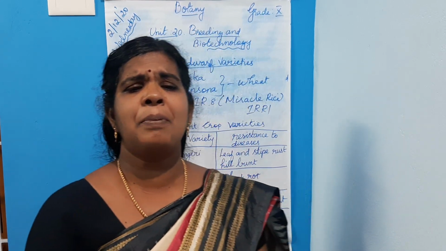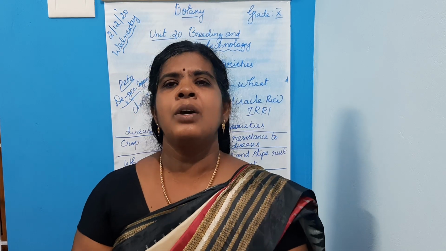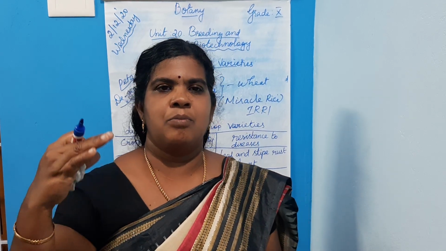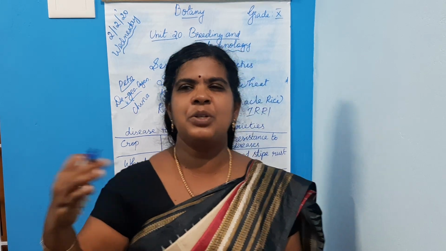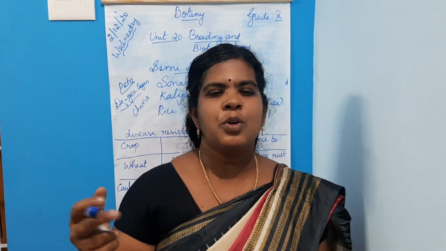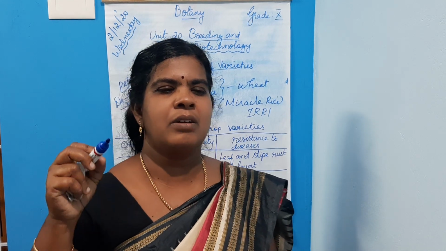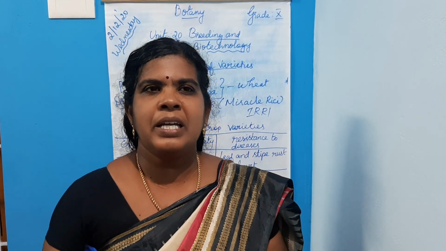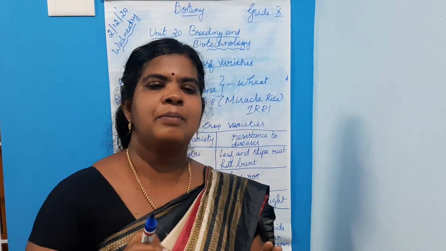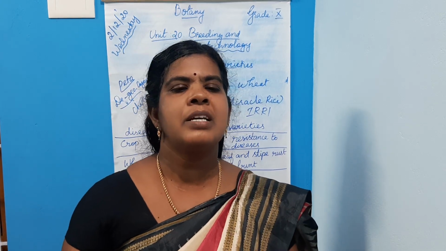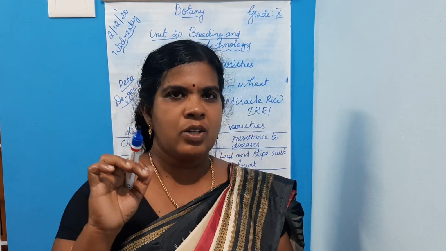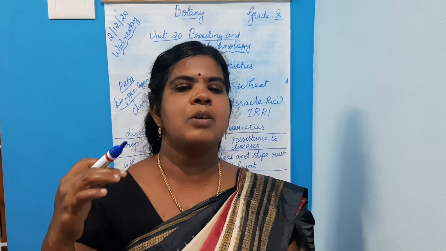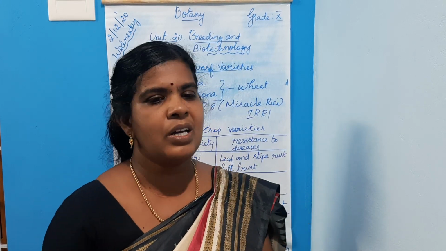Next is plant breeding for improved nutritional quality. Protein malnutrition may lead to certain health problems, isn't it? Human and animal health are determined by the nutritional quality of the food. Less protein content may lead to protein malnutrition and health problems. So by applying these technological methods, plants having high nutrient content are developed.